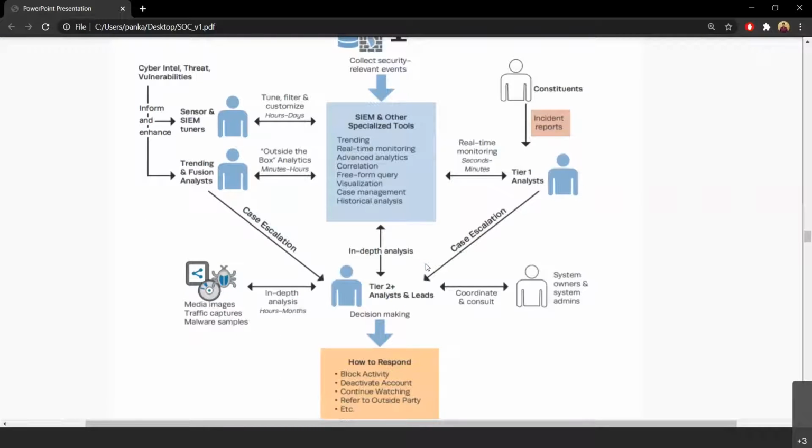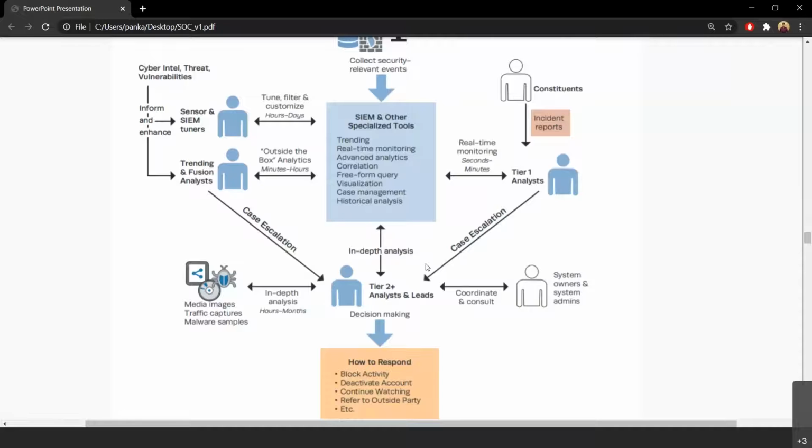Or some account is continuously trying to log in, and the password is wrong more than 3 times, 5 times. So what needs to be done? These decisions are implemented by the SOC only. And what decision is to be taken is decided by L2 or L3. It depends upon the setup.